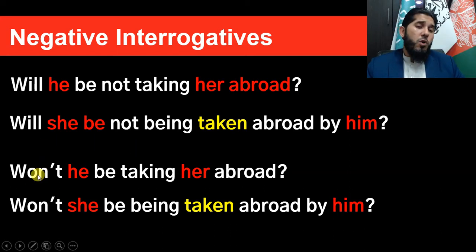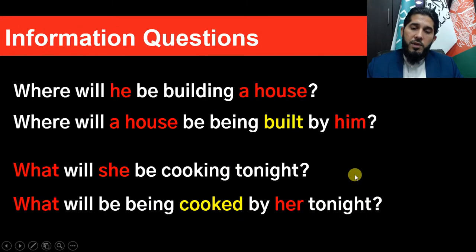So now the short form here, instead of will she, you may say won't he or won't she. Won't he be taking her abroad? In here, won't she be being taken abroad by him? This is how it works.